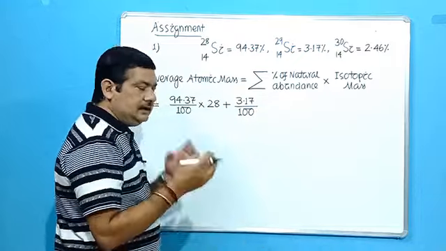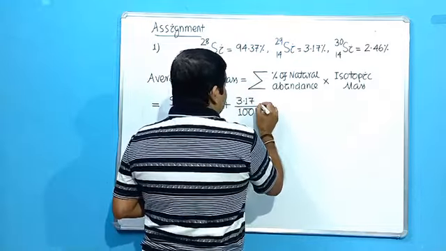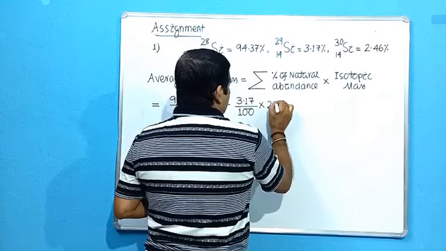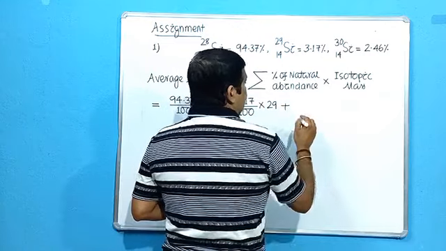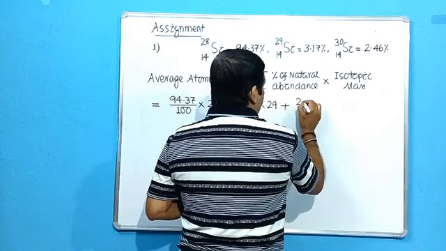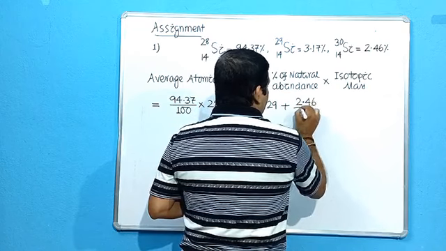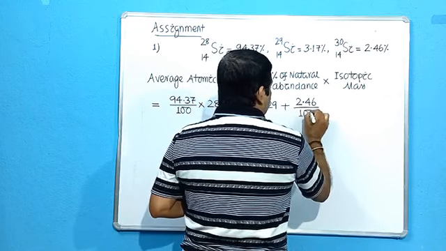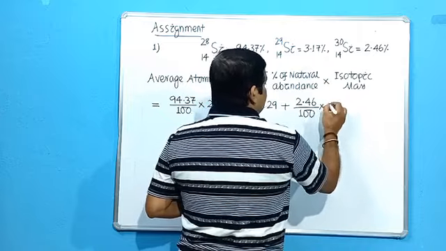Percent means you have to divide by 100. Plus 2.46 by 100 into its isotopic mass 30.